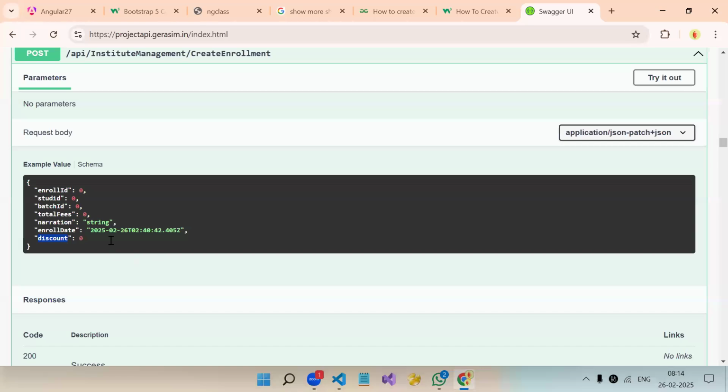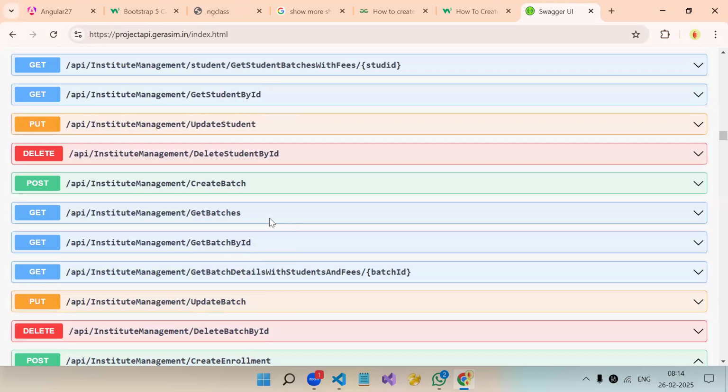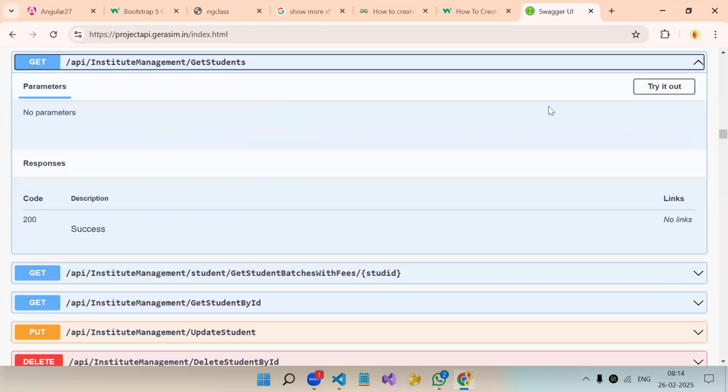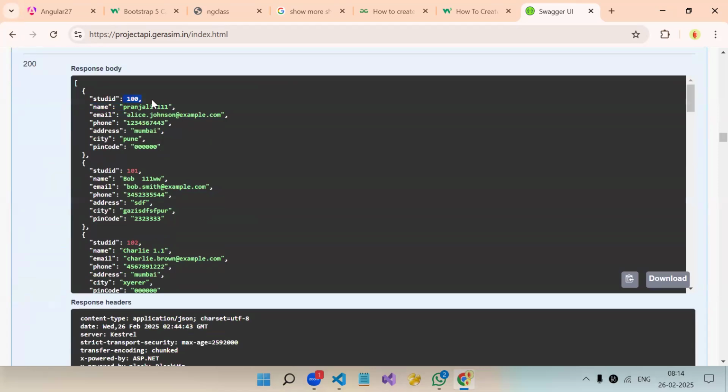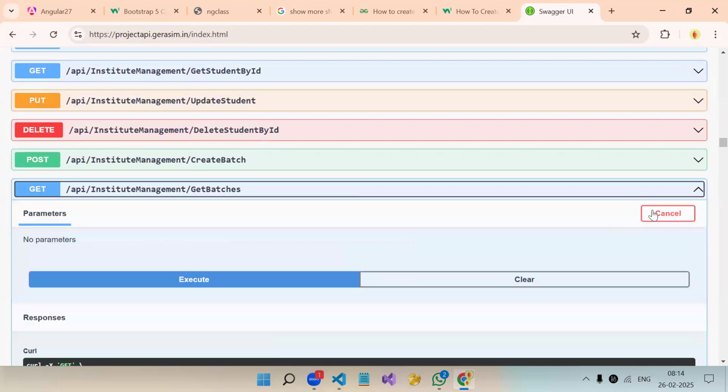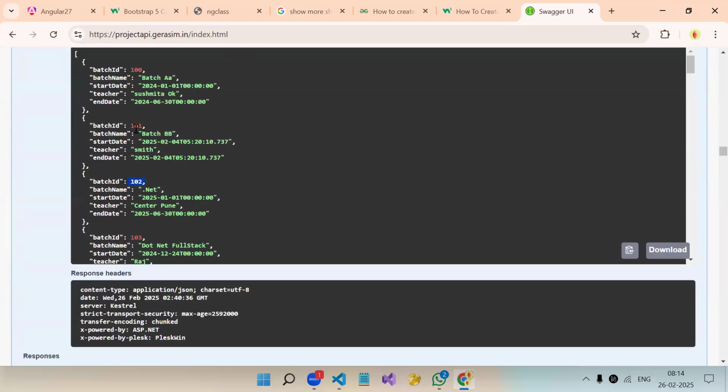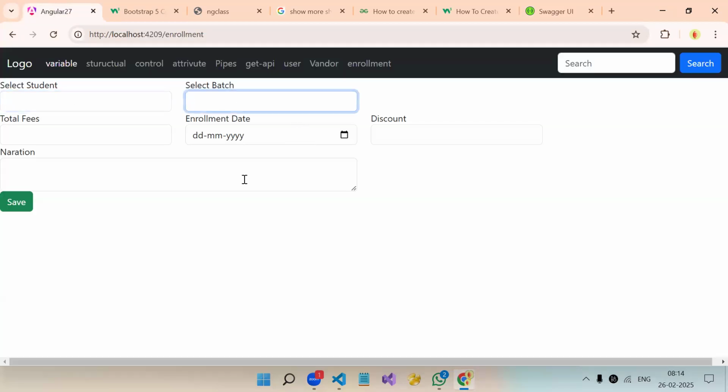Now over here, if you see the API, we need to pass student ID and batch ID. But student ID and batch ID, you cannot pass just anything, right? You have to pass the ID from over here, get student or something. Like which student you are going to enroll, this ID you need to pass. And in batch also, you need to pass the batch ID, whatever you get from over here, .NET, like whatever the batch ID is. So if we have a text box, how will you pass the ID which is there in the student or the batch? We cannot, no? How will you know the student ID?